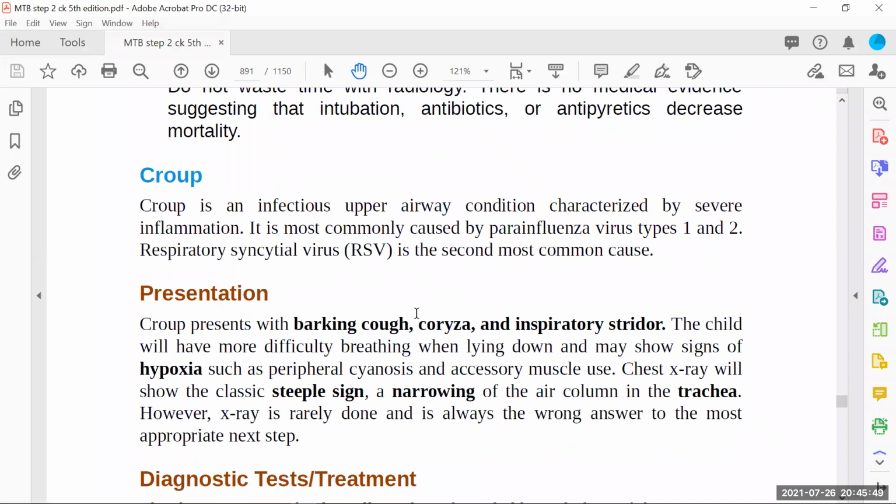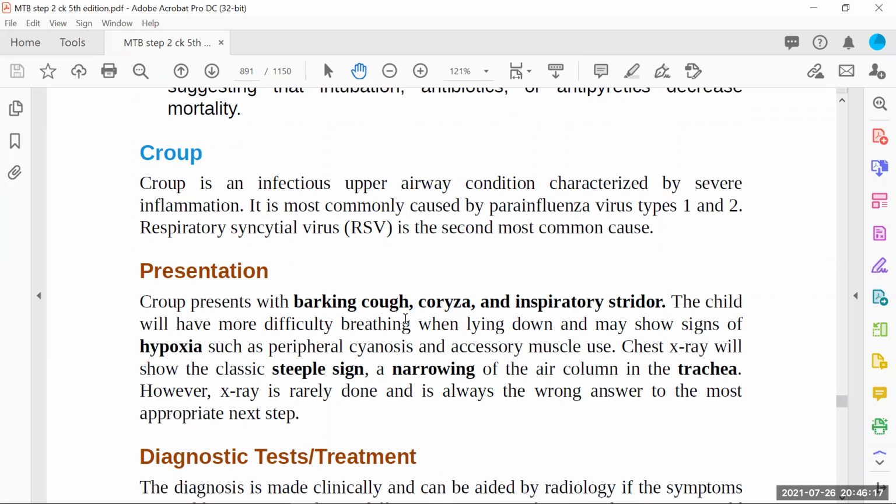Bronchiolitis, you remember, was a lower respiratory tract infection, and this is an upper airway condition characterized by severe inflammation. It is most commonly caused by parainfluenza virus type 1 and type 2, and syncytial virus is the second most common. In bronchiolitis, syncytial virus was the first and foremost, but croup, which is again inflammation of the upper airway, is most commonly caused by parainfluenza virus type 1 and type 2.